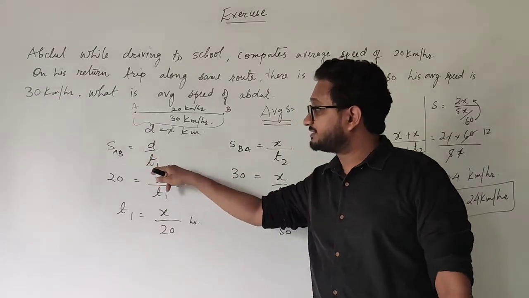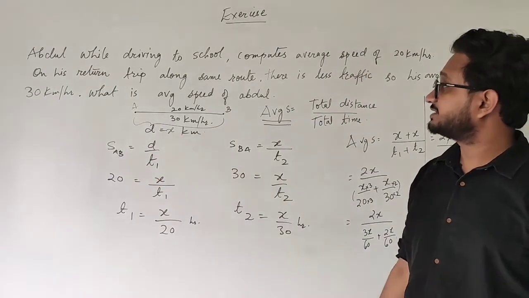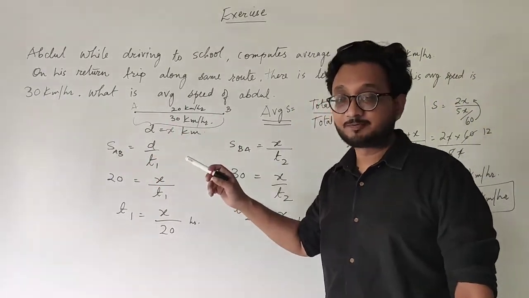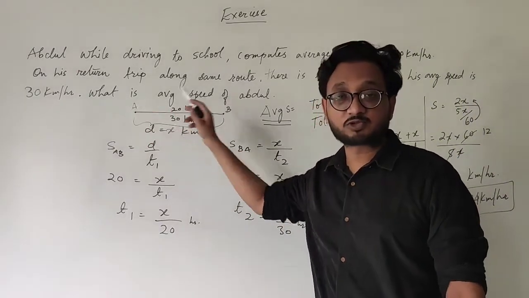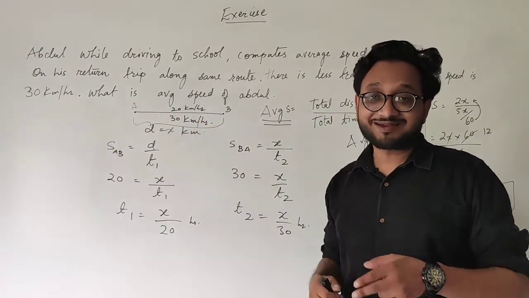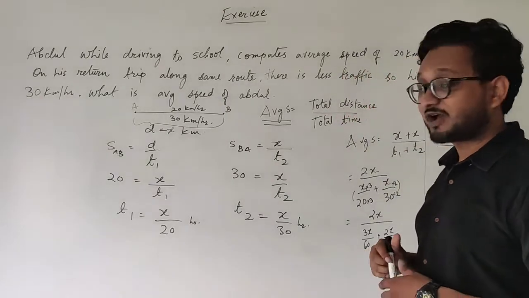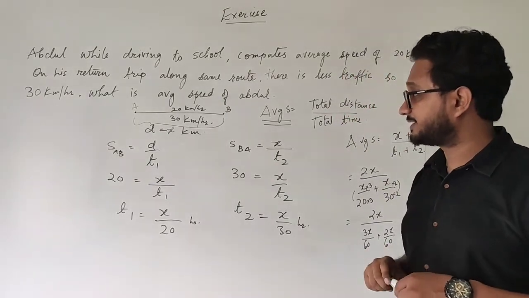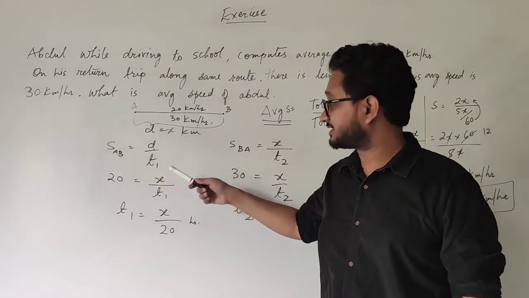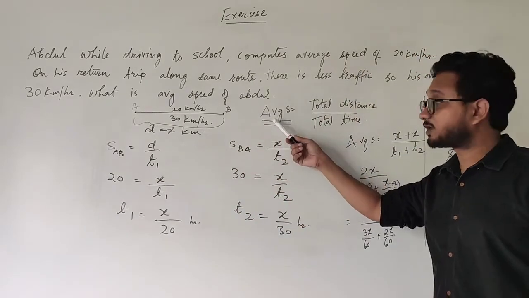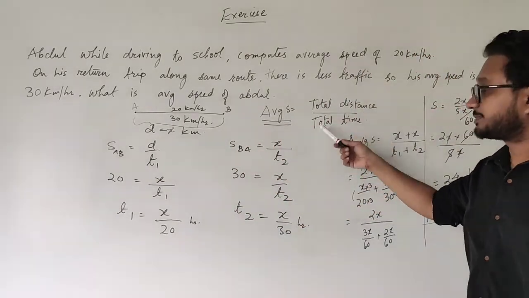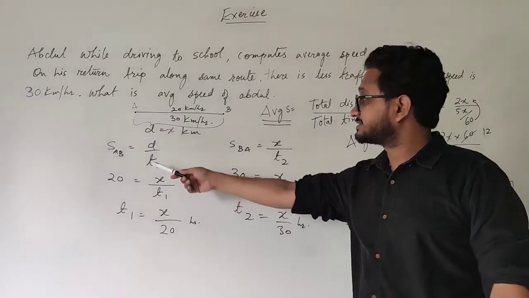Okay, and we need to find the time because the final question is what is the average speed of Abdul? So not just he is going from home to school and school to home, but the final average speed. What is this final average speed? So that is what we are supposed to find. For that we need time, because the average speed formula states total distance upon total time.